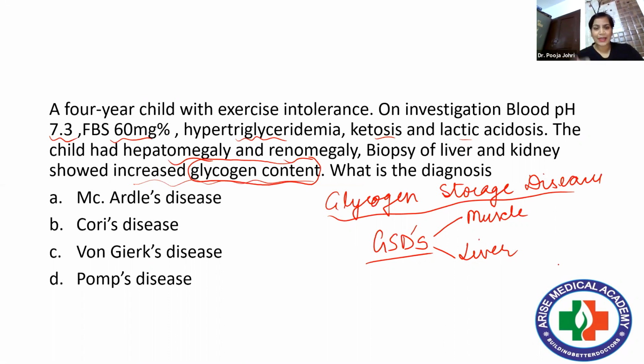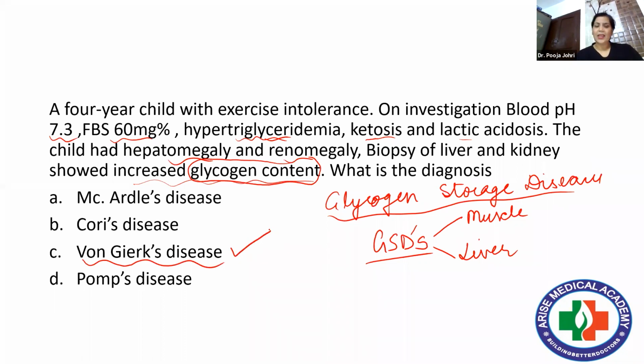In other aspects, you can see hepatomegaly is there and renomegaly is there. Fine. Again, we can now narrow down our research to hypertriglyceridemia, increased concentration of TGs, acute ketosis and lactic acidosis. Because in McArdle's disease, again there won't be any change in lactic acid. So this is how you have to remember. So here the option would obviously be none other than von Gierke's disease.